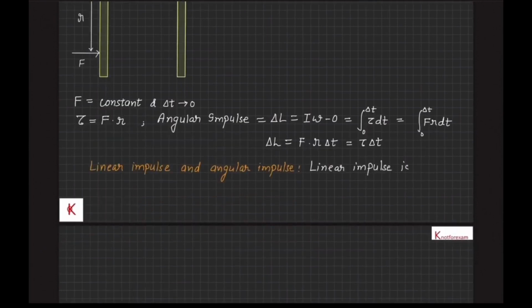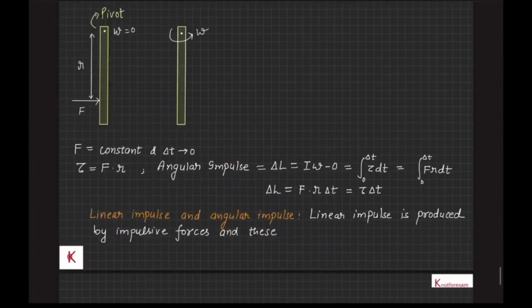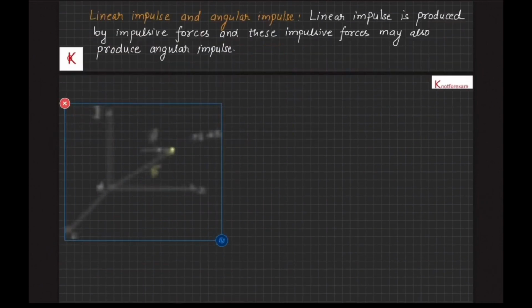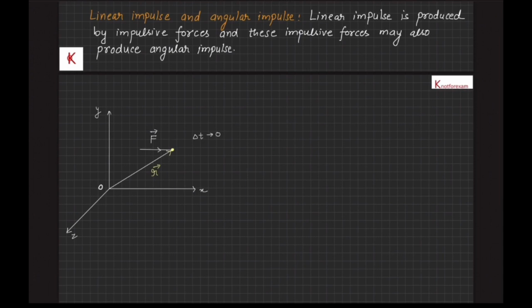Now we are going to discuss the relation between linear impulse and angular impulse. Linear impulse is produced by impulsive forces, and these impulsive forces may also produce angular impulse. Let's see the following diagram. A force F vector is acting at a point which has position vector r vector with respect to point O for a time interval delta t very small.